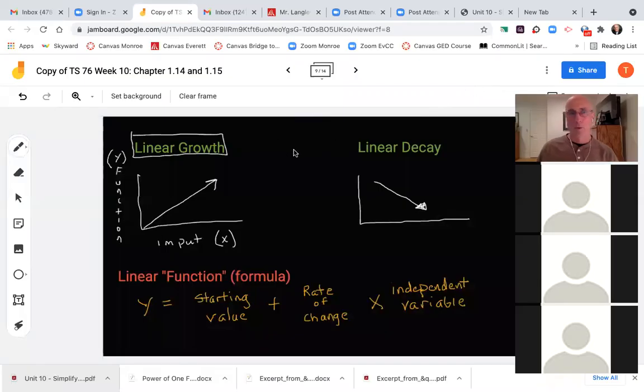Let's talk about what this means. So our concept is linear growth, and our example is it's growth. So it's growth in a line, in a sense. That's the definition, in a line. Okay. By the way, look at the term itself, linear. Look what it has right in the word itself. It's got the word line. Okay. So that's visually a way to try to remember it. Linear means line. It's growth that's in a straight line here.